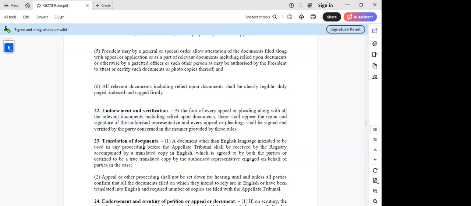See, Rule 20 refers to the appeal, not to the pleadings. Correct, no? See, there could be a representative change before the hearing. Somebody else may or may not have signed. Subsequently, if something is being introduced, it needs to be signed by the representative or the party, depending on the case.